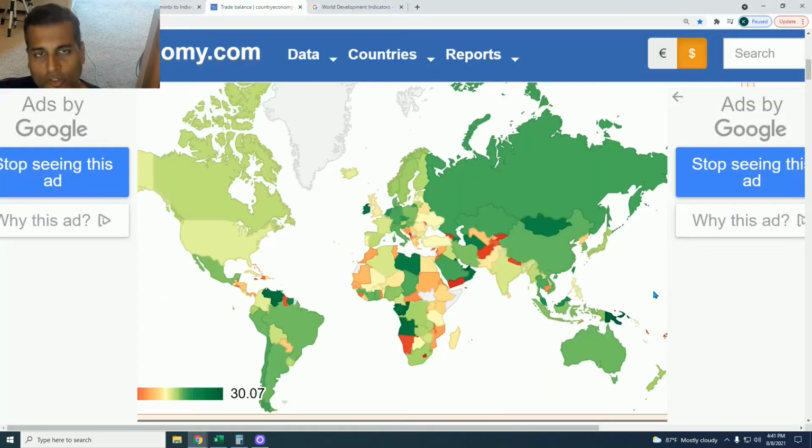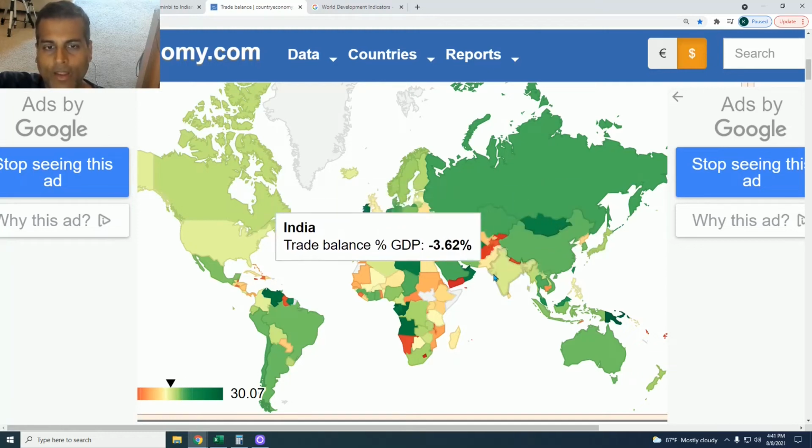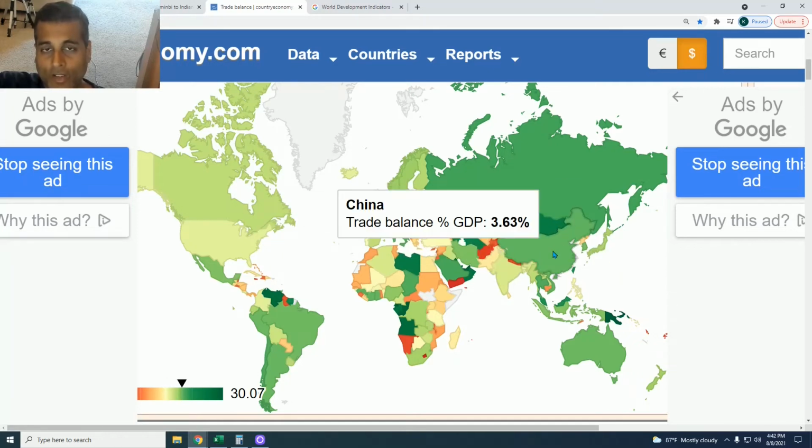This chart, which will also be in the description box below, lists the trade balance by country of all major countries of the world. And the good thing about this chart is you can just take your cursor above any country to see its balance of trade. Now, China has a trade balance of 3.63% of its GDP. That means its exports exceed its imports by an amount that is 3.63% of its GDP. So that positive number helps increase their GDP in addition to what the domestic economic growth is.